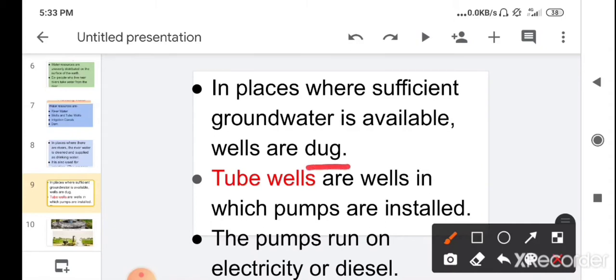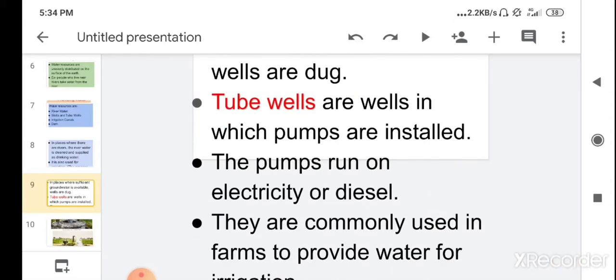So where groundwater is available in a sufficient amount, wells are dug. Then what is a tube well? A tube well is also a well, but one in which a pump is installed. So with the help of a pump, the water of the well is taken out, and that is called a tube well.